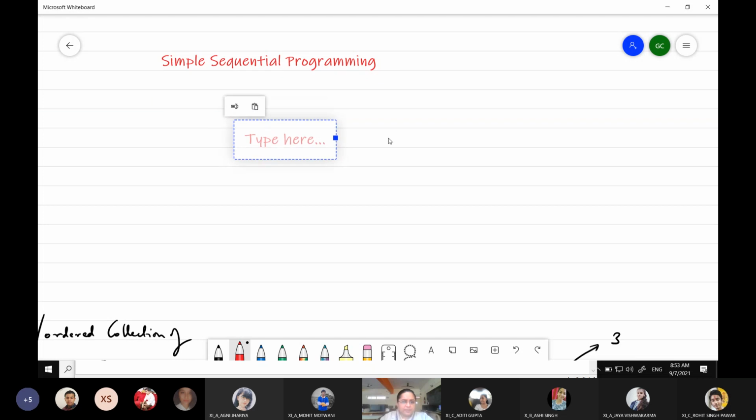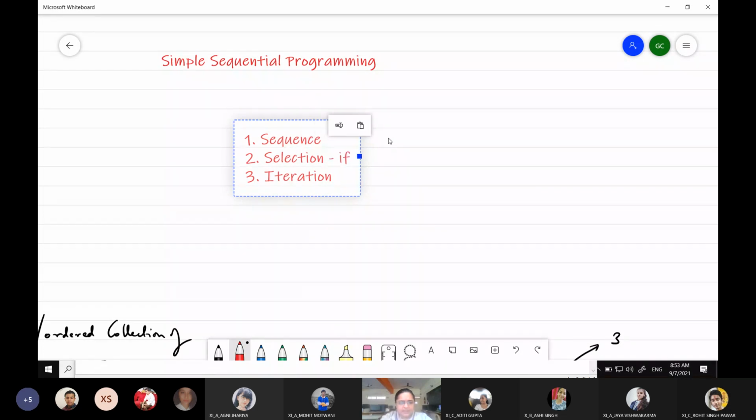One is sequential programming, that is sequence. Second is selection, and third is iteration. You have to remember these three. Now, sequence is the simple sequential programming which we are going to see now, where your program needs to take some input, do some processing, and display the output. The method is very straightforward, right?